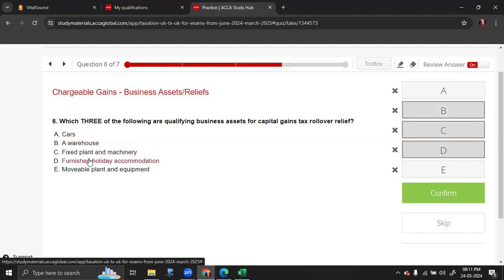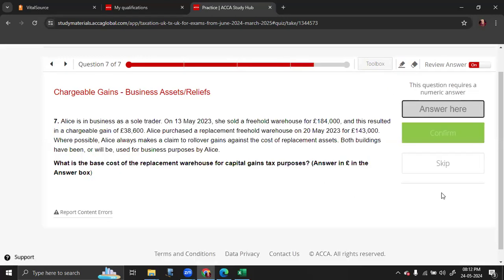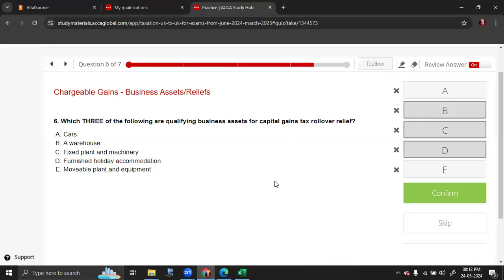Now coming to movable plant and equipment, that is not eligible for ROR. If it's fixed plant and equipment, yes, that is eligible. So answer is B, C, and D. Remember, car is not at all included in CGT, and since it was movable plant and equipment, this is also not considered. So the answer is option B, C, and D.